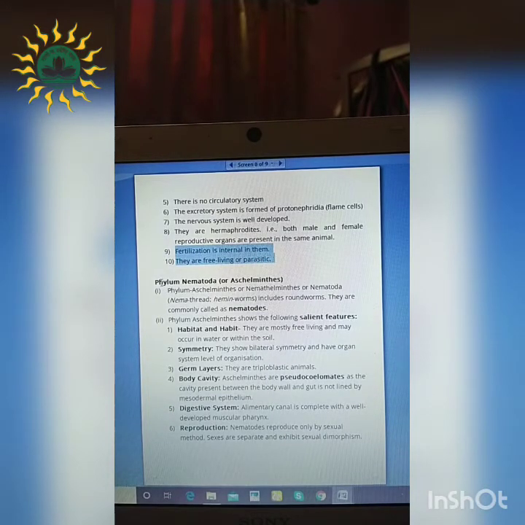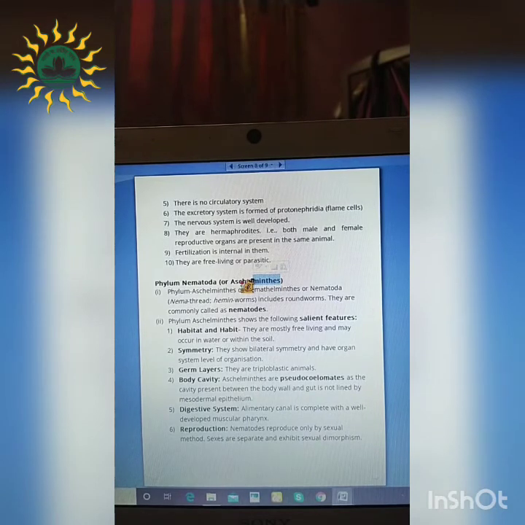Next is phylum Nematoda or Aschelminthes. These organisms are the roundworms. We know two types of worms are present, right? The Helminthes group specifically is the group having worm-like structures, right? So starting with Aschelminthes, these organisms are the roundworms. Nema refers to thread, and Helminth again refers to worms. So these are the nematodes.